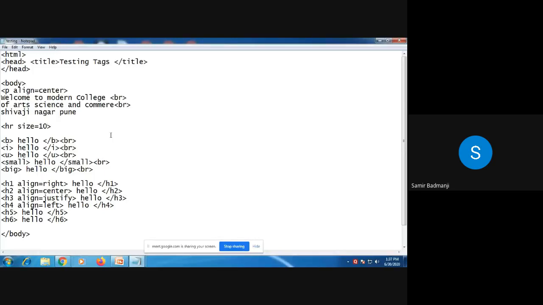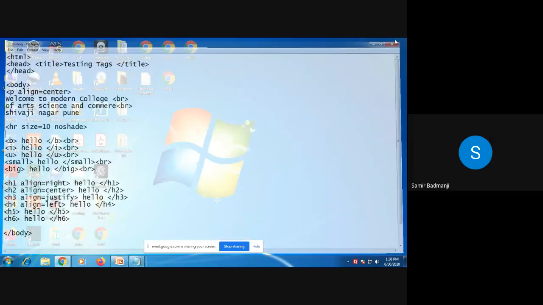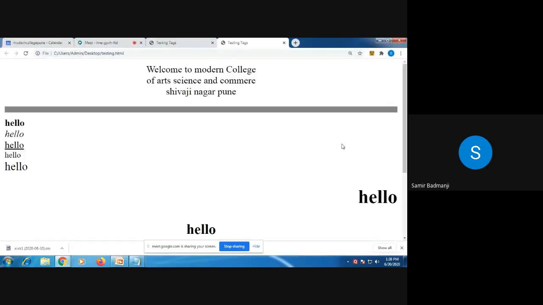Whenever you write attributes one after another, don't give a comma. Just write the name of the attribute. There is no space between no and shade. No shade is one attribute. So you have to just write the attribute here. All of you can see this. Now see how it will look. Can you see this? It is shaded. So if you write no shade, it will become like this. You can increase the size.